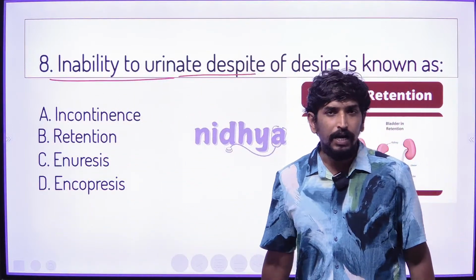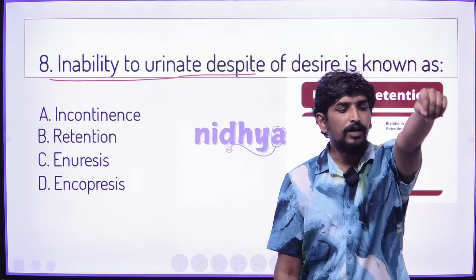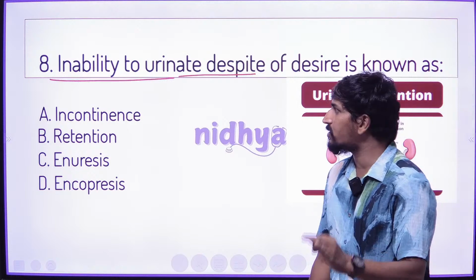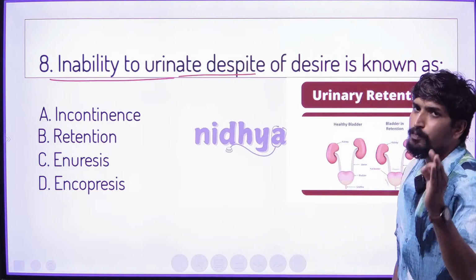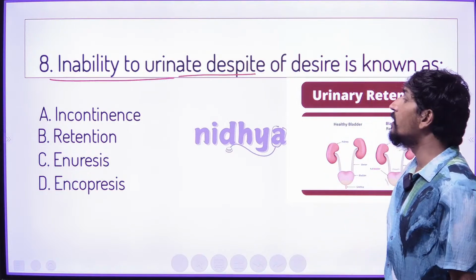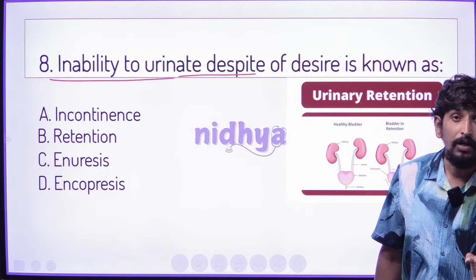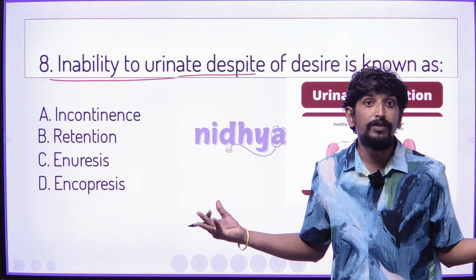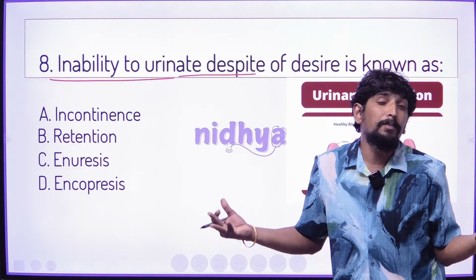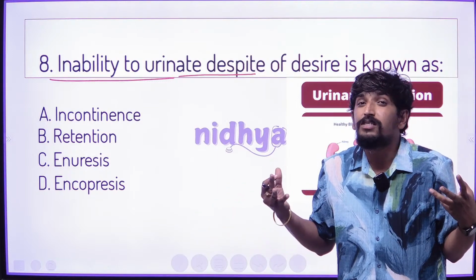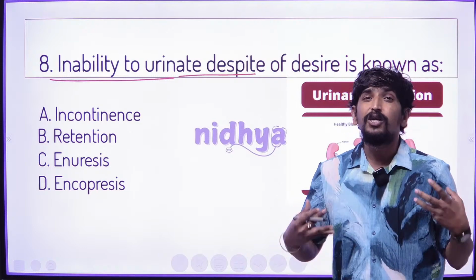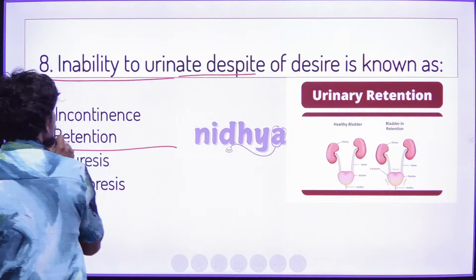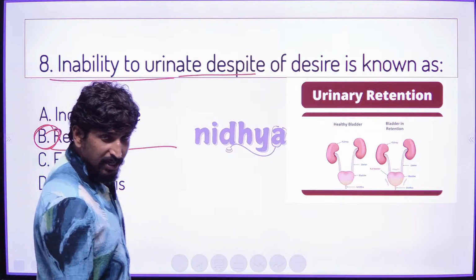Write down in the comment box quickly what we call that state. The person is not able to pass urine even with a full bladder and the sensation to pass, the urine is not coming out. That state medically we term retention.